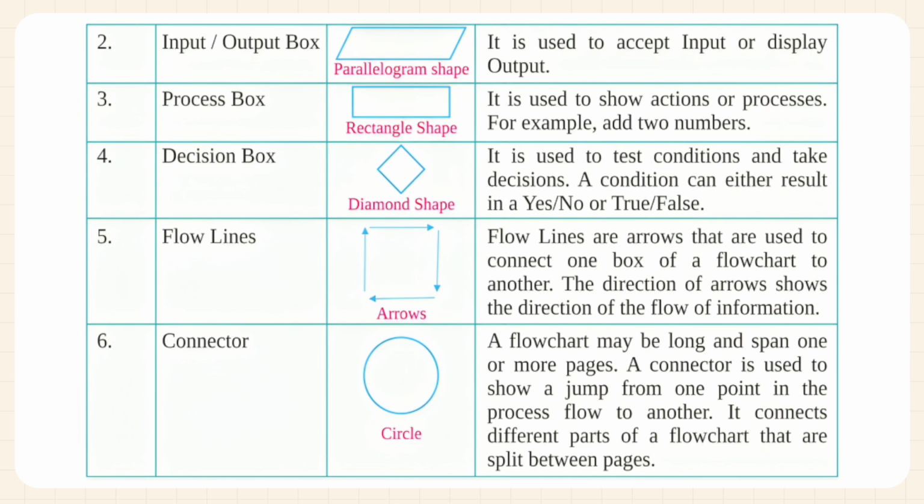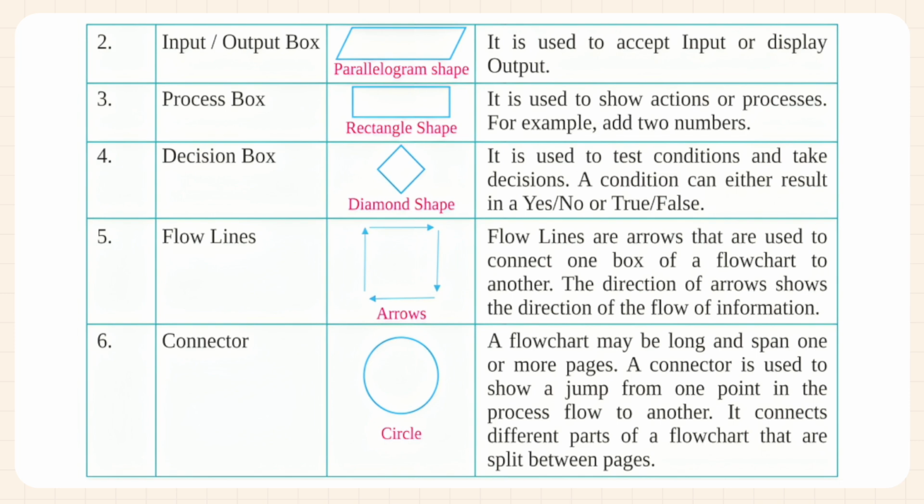4. Decision box. Diamond shape. It is used to test conditions and take decisions. A condition can either result in a yes-no or true-false. 5. Flow lines. Arrows. Flow lines are arrows that are used to connect one box of a flowchart to another. The direction of arrows shows the direction of the flow of information.